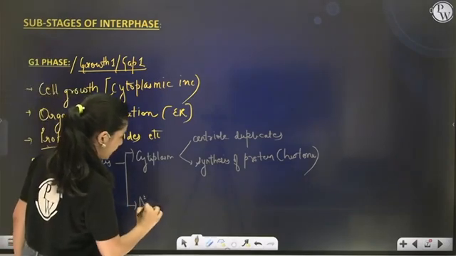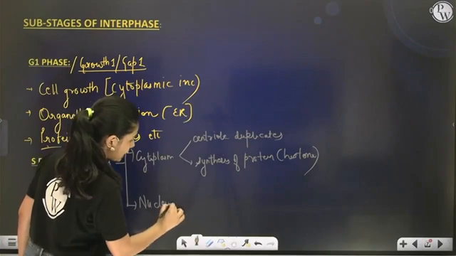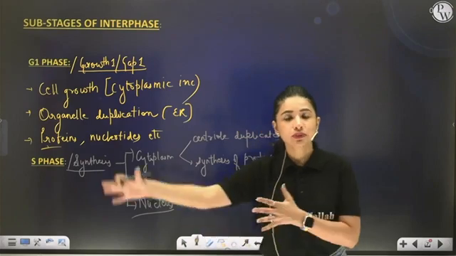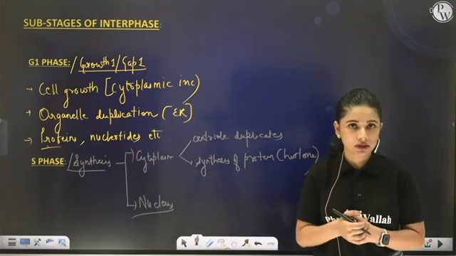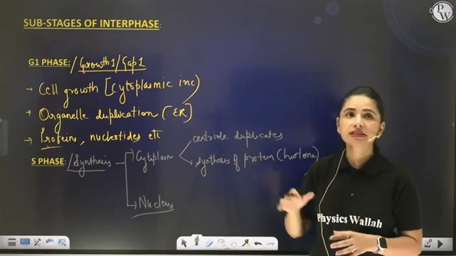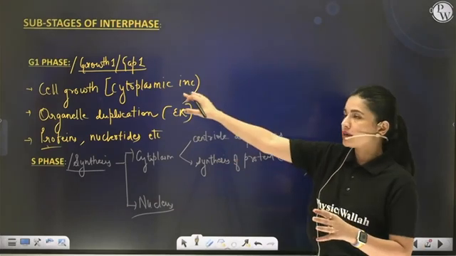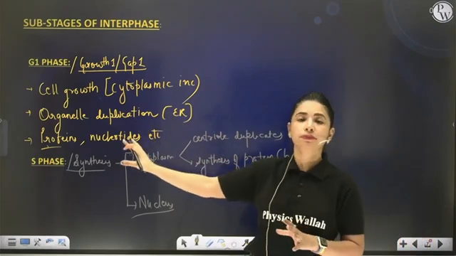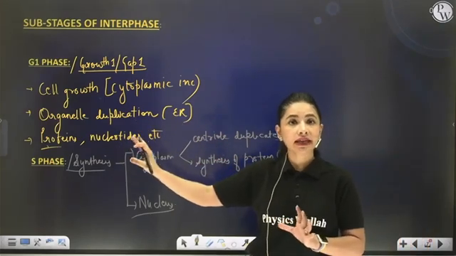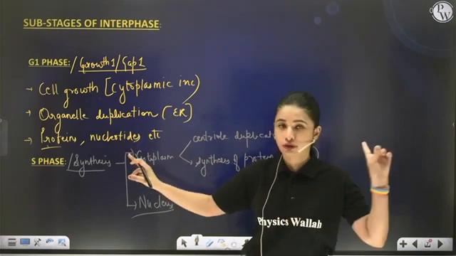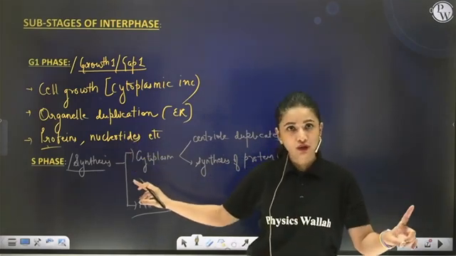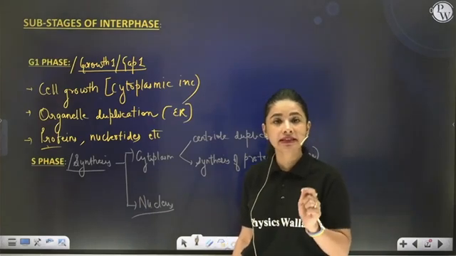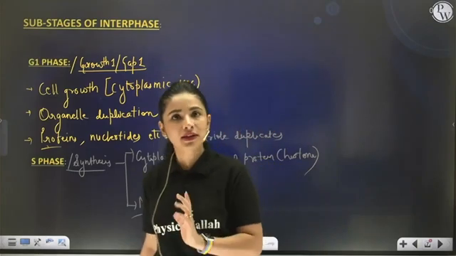Here what happens is very important, students. If you understand this small concept now, it is going to become very easy once we start with mitosis and meiosis. See, once the cell was in G1 phase, the genetic material, the chromosomes, are present in the form of thin thread-like chromatin fibers. You remember the cell chapter? I told you that during interphase, the genetic material is represented by thin thread-like chromatin fibers.